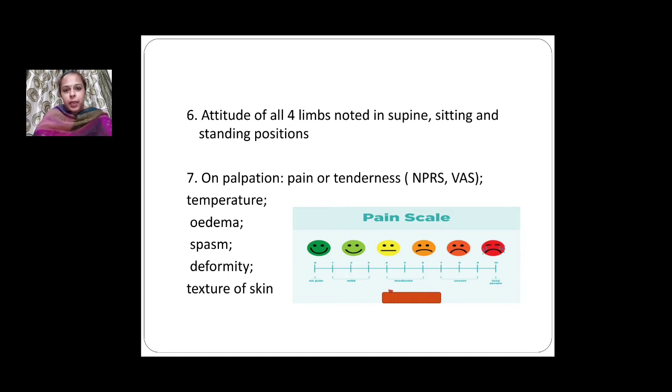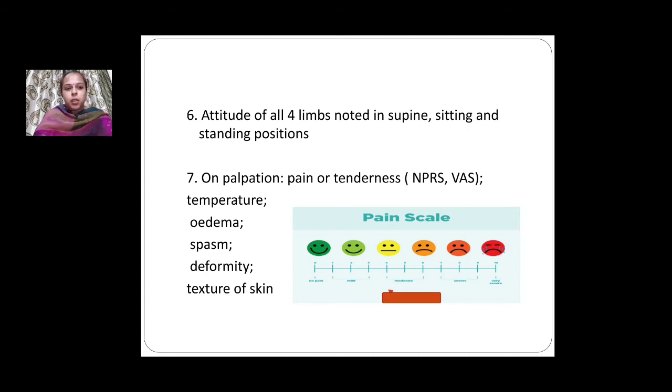What time of the day is having pain? If it is in the morning, there are high chances of inflammatory disease. If the patient is having pain during night, then there are high chances that he's having pain because of fatigue. Next, temperature should be noted, because we want to note the warmth of the skin, and it can be noted with the dorsum of the hand.